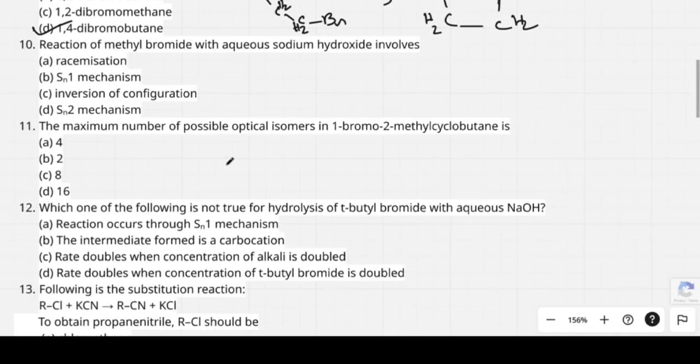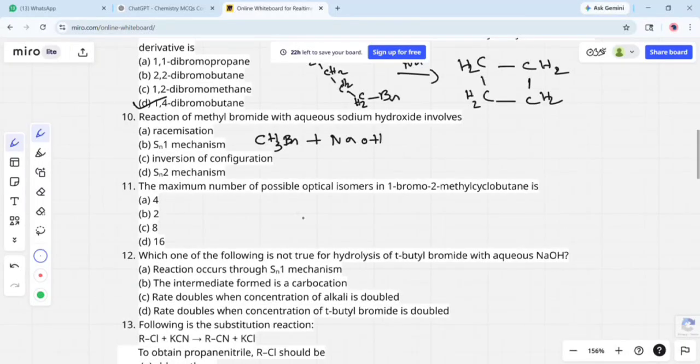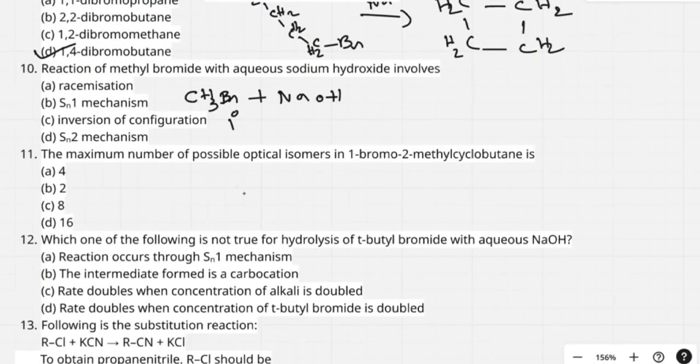Reaction of methyl bromide with aqueous sodium hydroxide involves which type of mechanism? Methyl bromide is a primary alkyl halide, like primary butyl bromide.